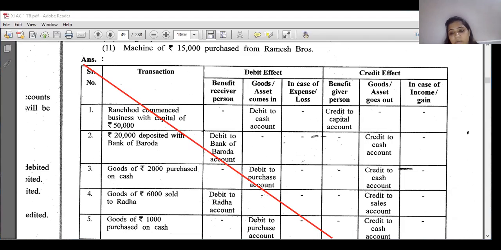Is it clear? I'm clearly mentioning it to you. This pattern is not to be written, right? So I'm canceling it.